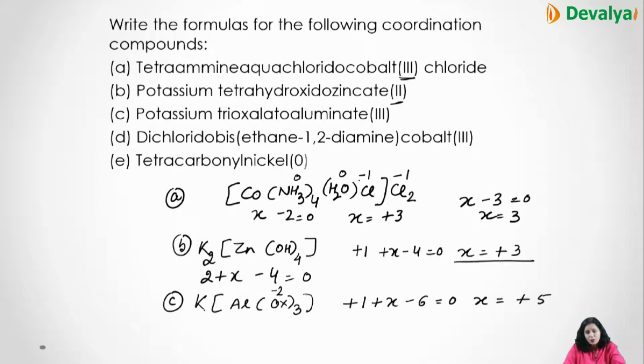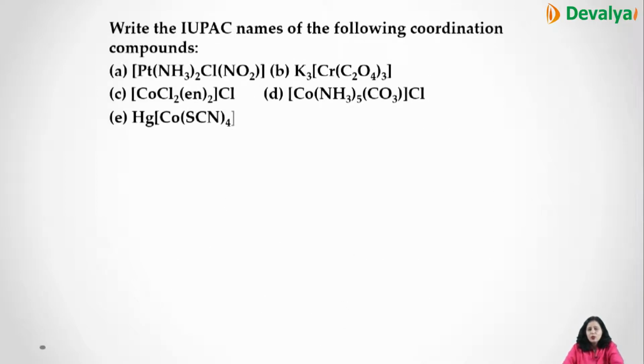And what we want is only 3. So this becomes K3. So now if you calculate, 3 + x - 6 = 0, this is +3. So remember, what is outside the coordination sphere you can change. What is within the coordination sphere you cannot change. So to bring the oxidation state as it is given in the formula, we can change the numbers outside the coordination sphere. Now we'll write the IUPAC names of these compounds.